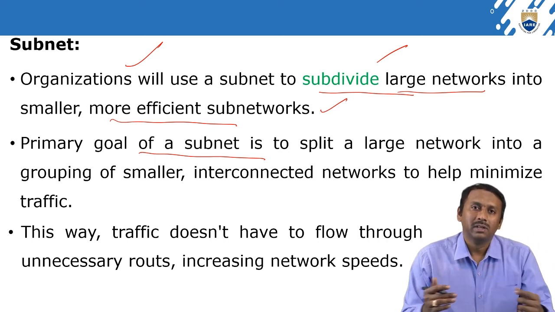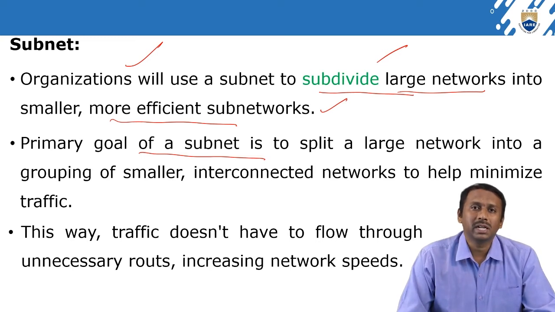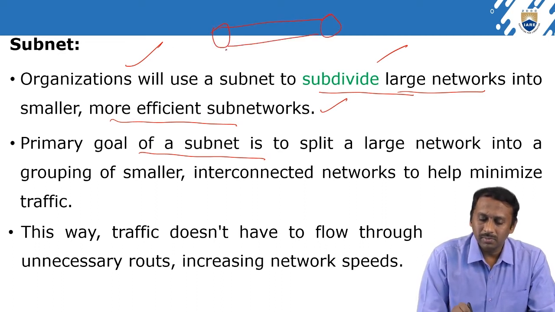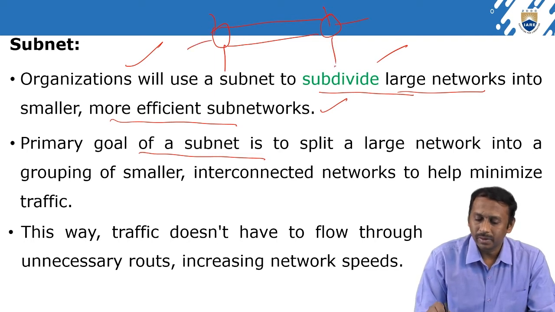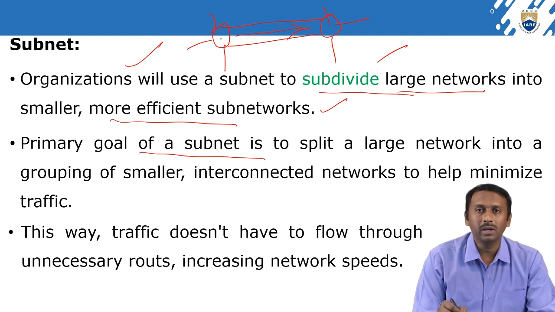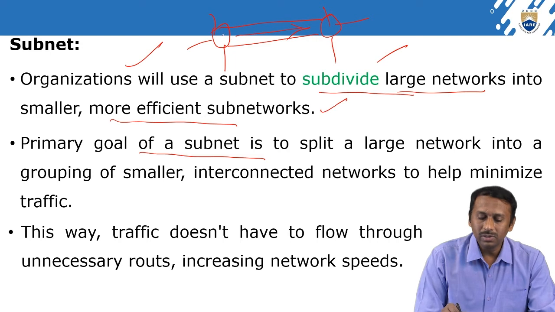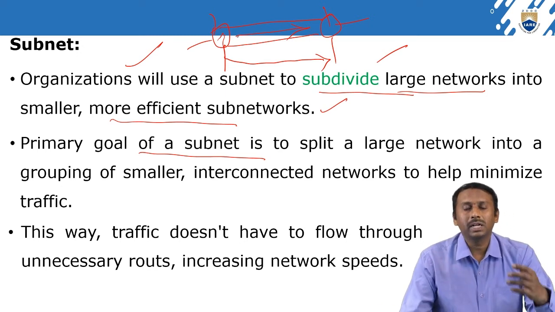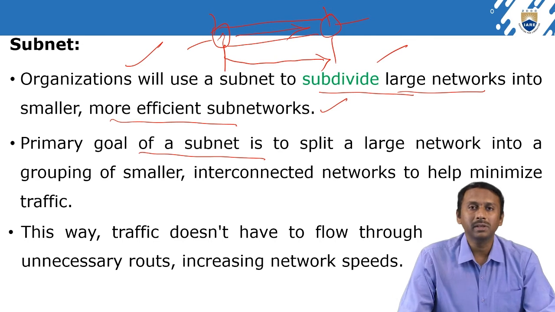The router is going to change the data traffic. It is very similar to our city traffic. Just think there are some different routes here. If the route is completely blocked, that means heavy traffic is there. Automatically the traffic constables divert the traffic into another direction. At that time, time consumption takes place.